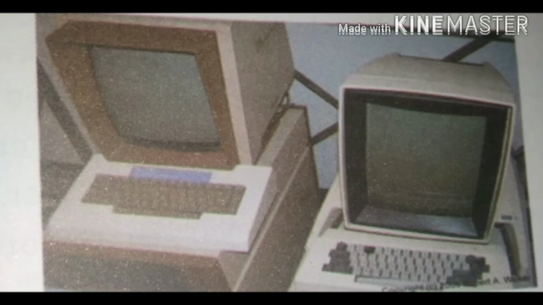Third generation computer. The integrated circuit based computer marked the third generation of computers. Small transistors were placed on silicon chips called semiconductors, which increased the speed and efficiency of computer. The third generation computers were based on high level language.